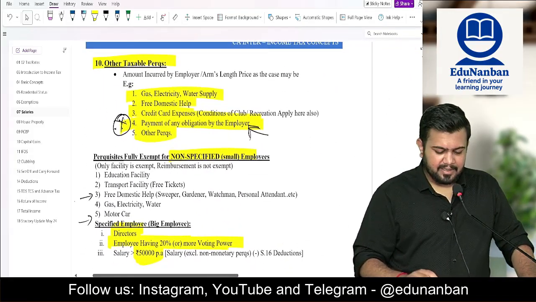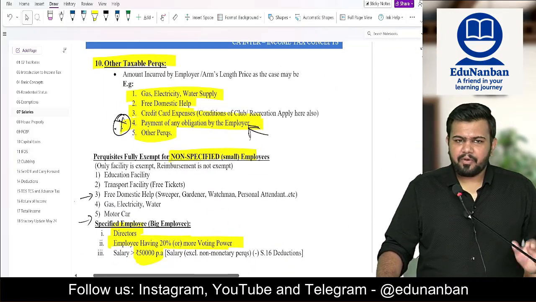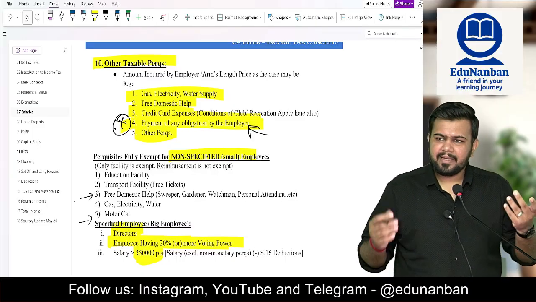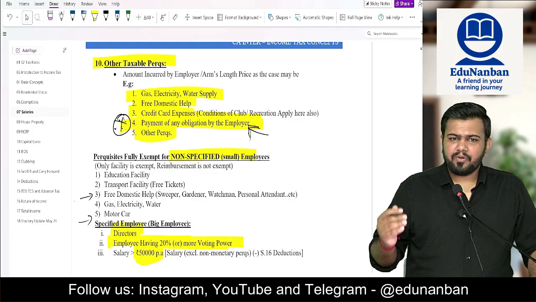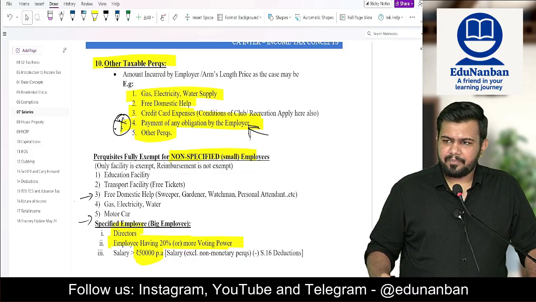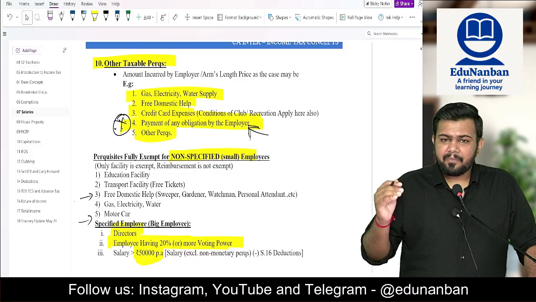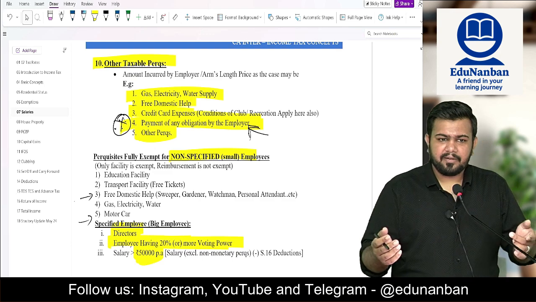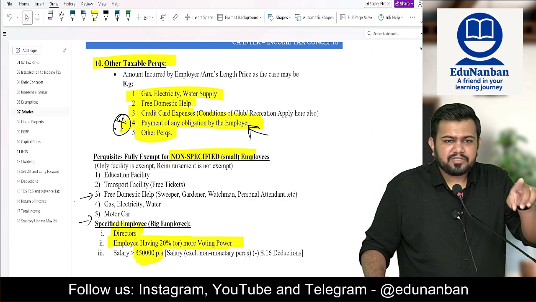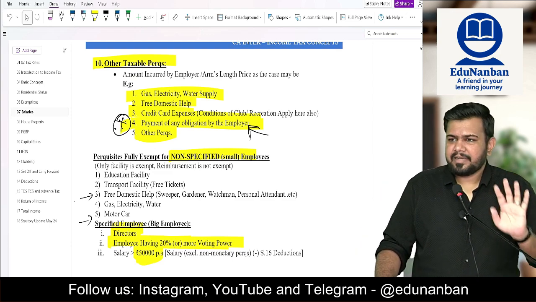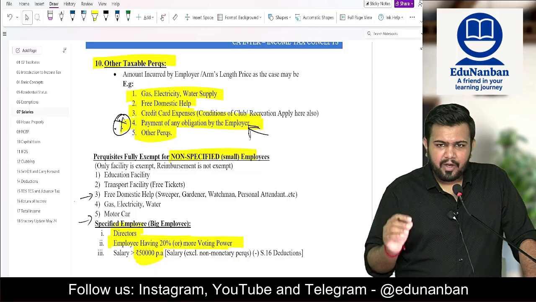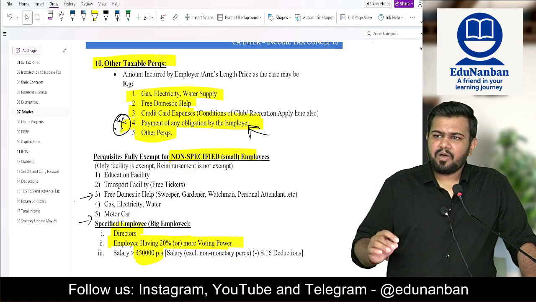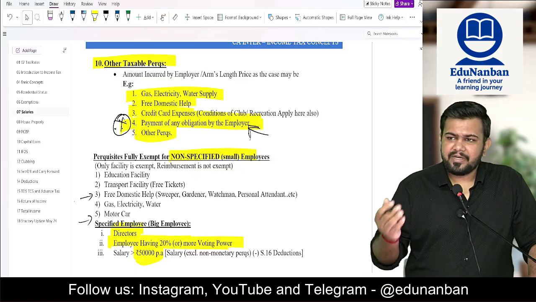Next, other taxable perquisites. If the employer is providing gas, electricity or water supply to the employee, that is also taxable. If the employer is providing a free domestic help, that is also taxable. If the employer is paying the credit card expense of the employee, that is also taxable. However, if credit card expense is for official purpose, it is not taxable. Then if the employer is paying any obligation of the employee, it is fully taxable.